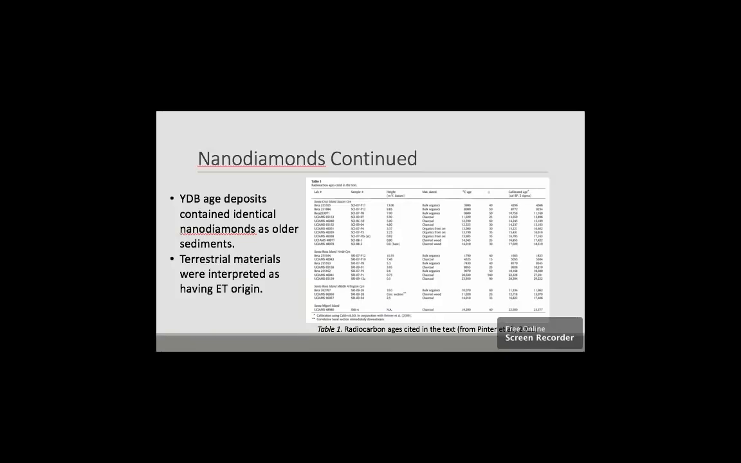Additionally, Pinter et al. analyzed YDB black mats and compared them to dated sources and sediments of other ages. Pinter et al. found that YDB-age deposits contained identical nanodiamonds and carbon spherules and glassy carbon as older sediments and sediments from modern forest fires. Pinter et al. discovered that terrestrial materials were interpreted as having ET origin. Table 1 on the right shows all of the sediment layers containing identical nanodiamonds from 4 different sites. The ages of the different layers containing nanodiamonds indicate that YDB-age soils are not the only layers containing nanodiamonds.